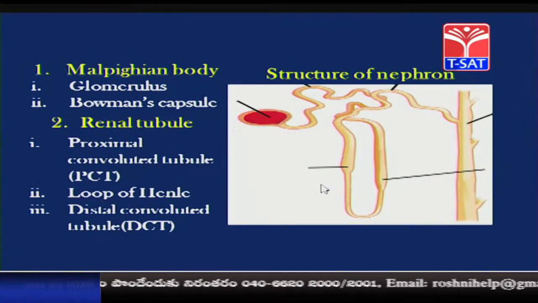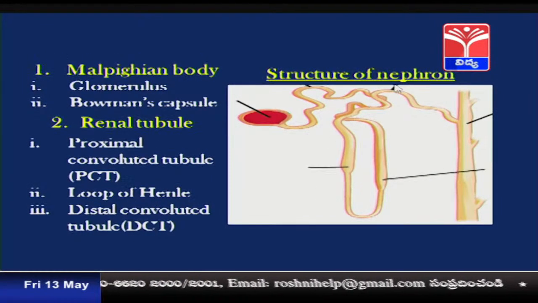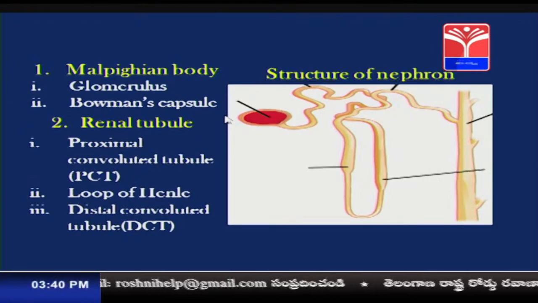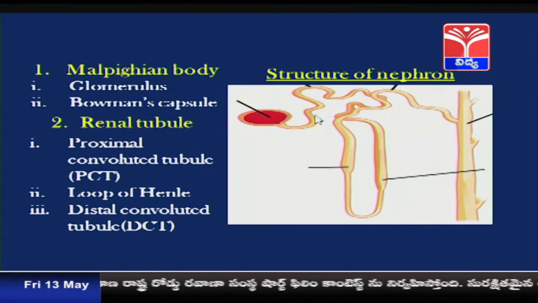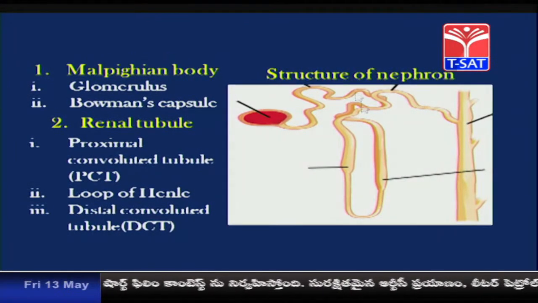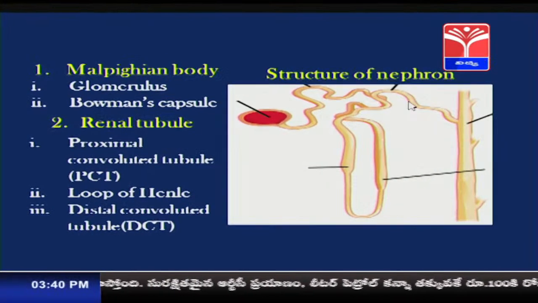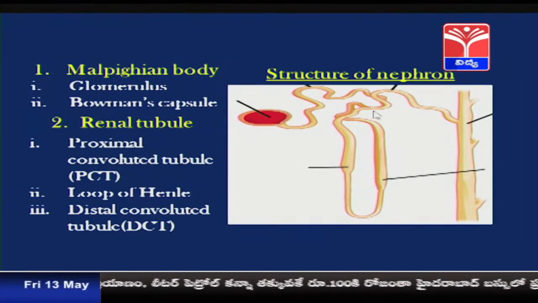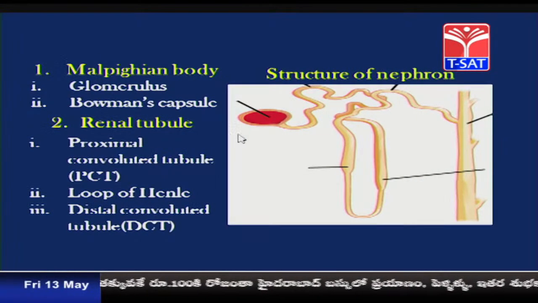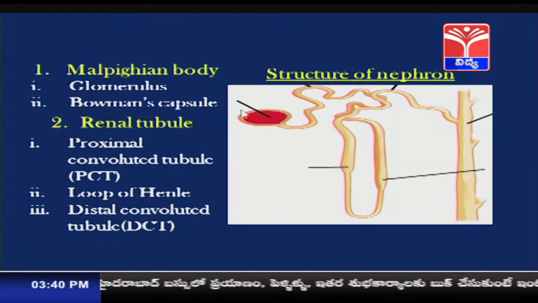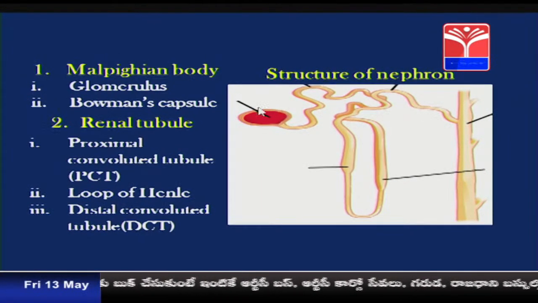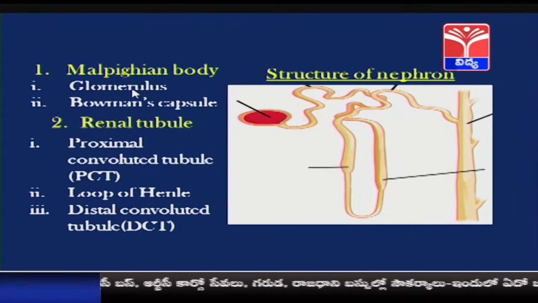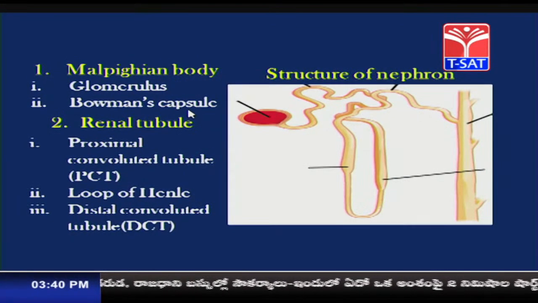Now, let us study more about the structure of the nephron. Each nephron consists of two distinct parts. This structure is called the Malpighian body, and the remaining tubular portion is called the renal tubule. This entire structure is called the renal tubule, and this anterior most head-like part is called the Malpighian body. The Malpighian body is further distinguished into two parts: the glomerulus and the Bowman's capsule.